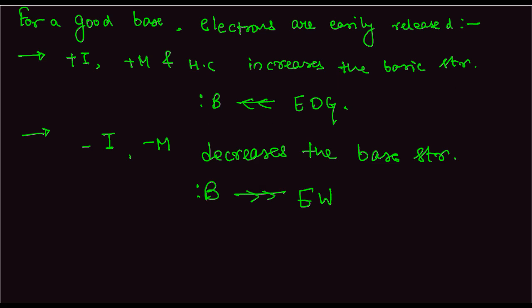P attached to an electron withdrawing group. Okay, the factors affecting are this. Now, there are no exceptions, like in the case of acids. For benzoic acid, the ortho effect is taking place, and also there's steric inhibition of resonance. In these cases, there is no such exception, and therefore, if we follow the theory properly, we can come at the right answer. So there will be no questions about exceptions in this base thing.